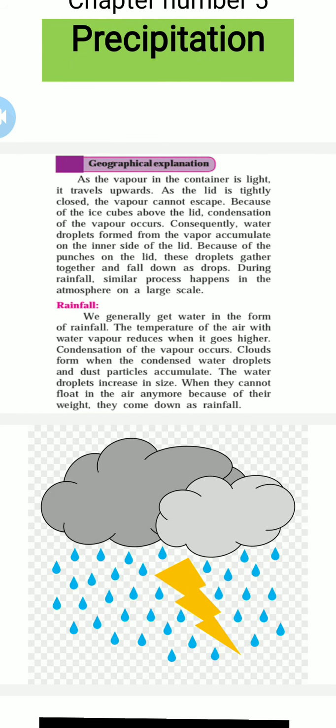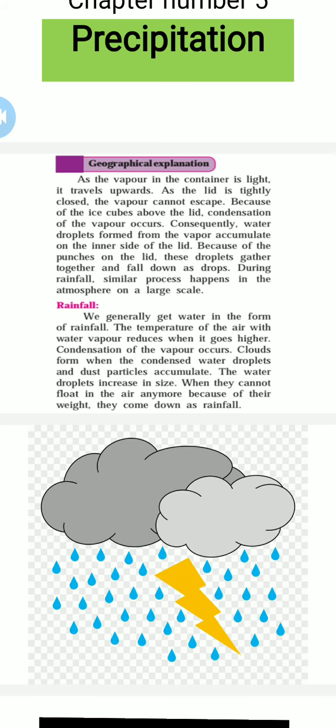As the vapor in the container is light, it travels upward. As the lid is tightly closed, the vapor cannot escape. Because of the ice cubes above the lid, condensation of the vapor occurs. Consequently, water droplets from the vapor accumulate on the inner side of the lid.